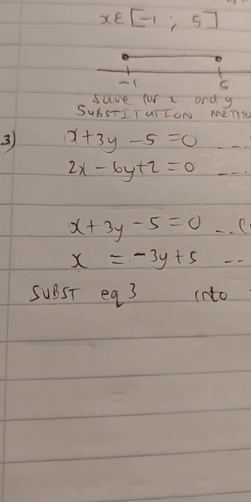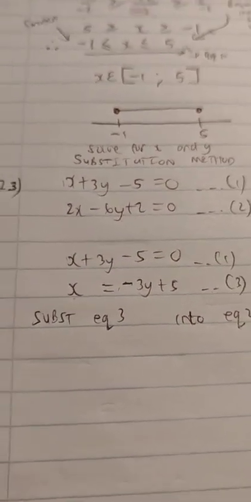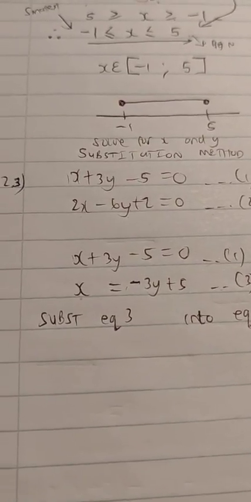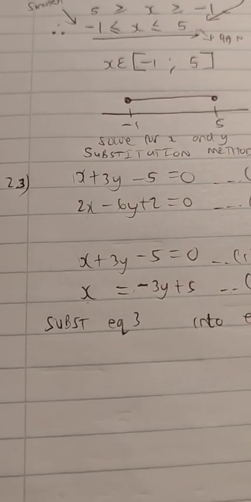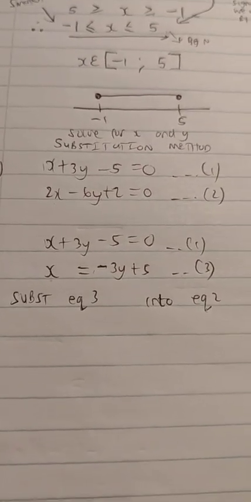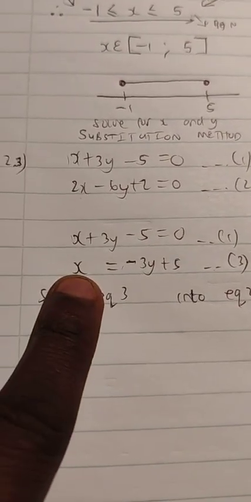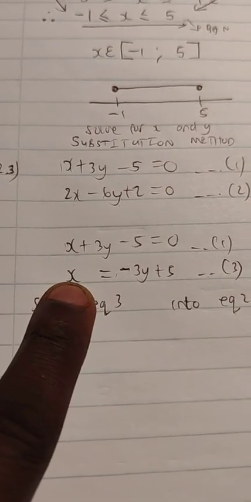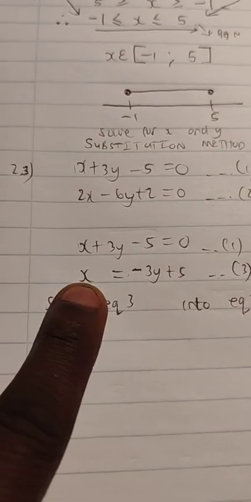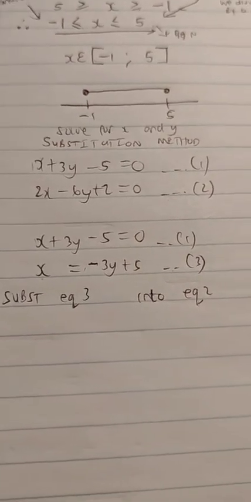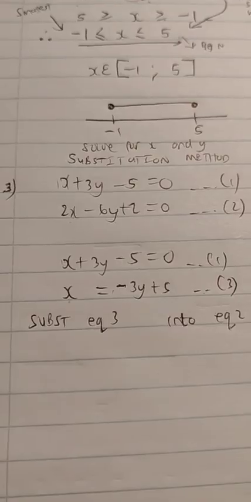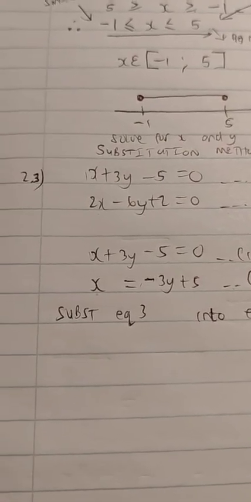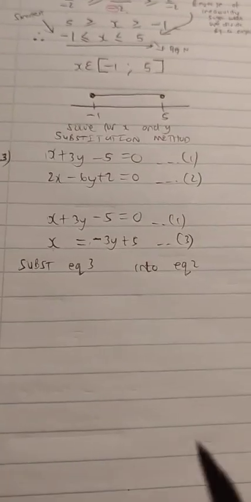It's so nice to take that equation that has the coefficient of 1, and then whatever variable it is, you make that the subject, or you isolate that particular variable, so that you can form a third equation, which you will then prepare and make ready for the purpose of substitution.